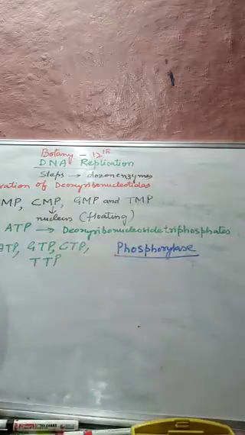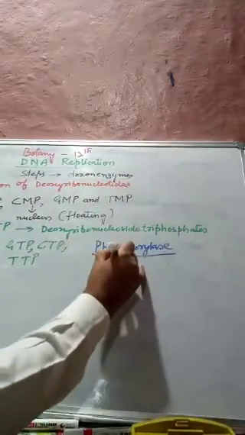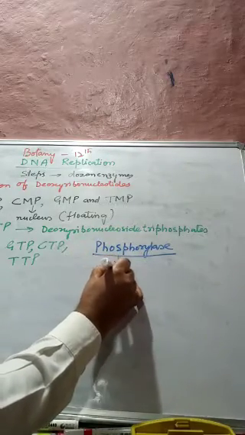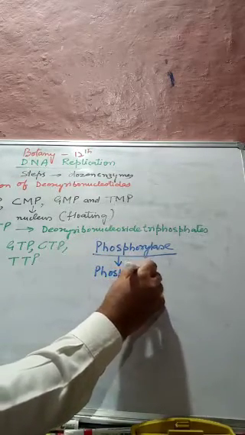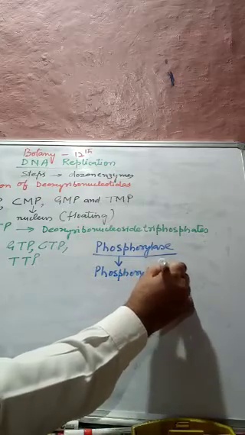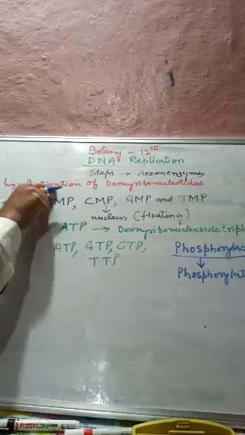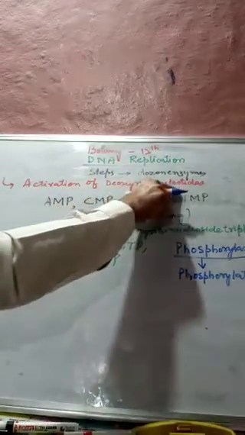Because of the presence of this enzyme, this first step is also called phosphorylation. So the first step in DNA replication is activation of deoxyribonucleotides.